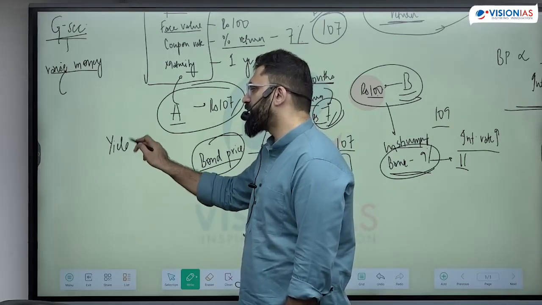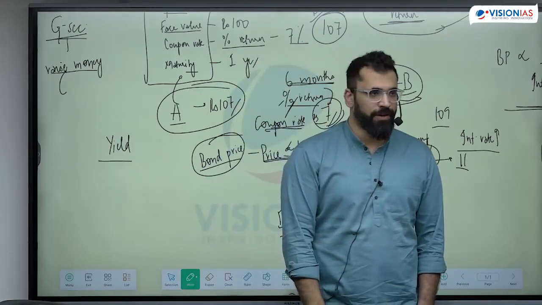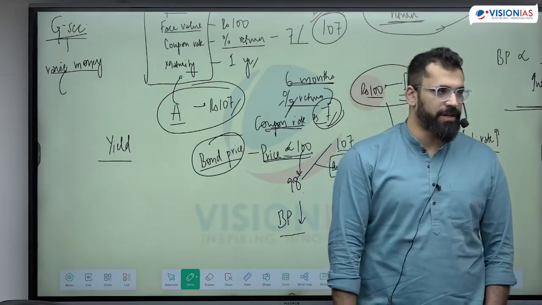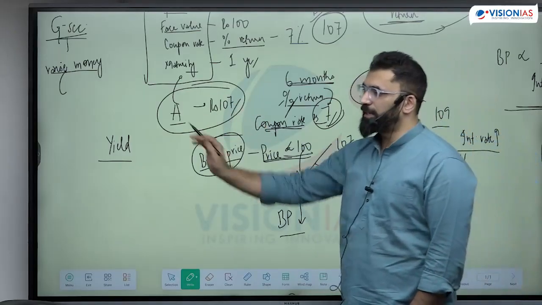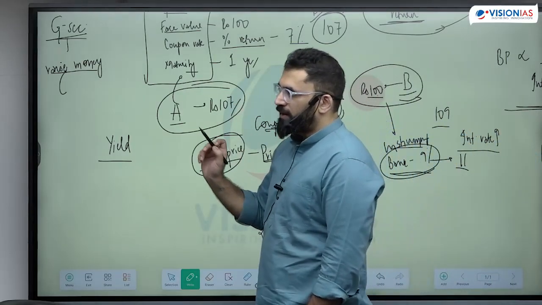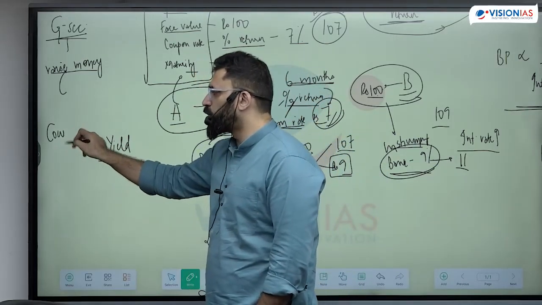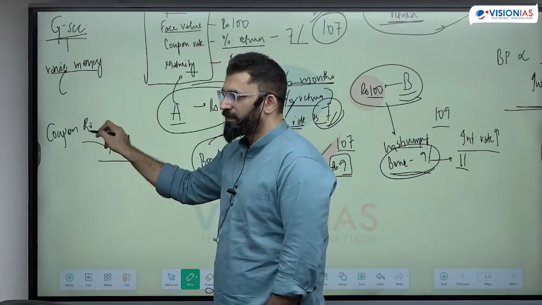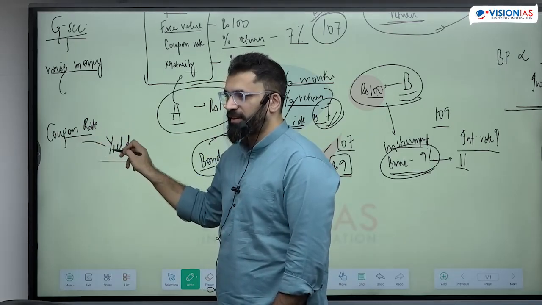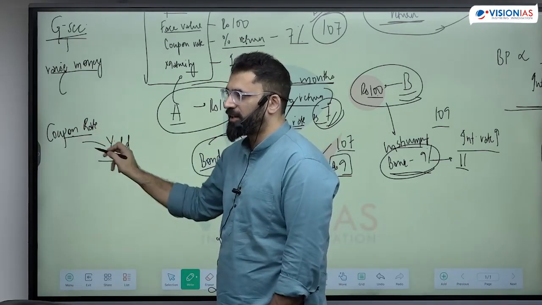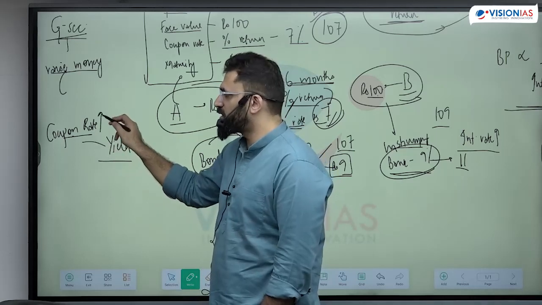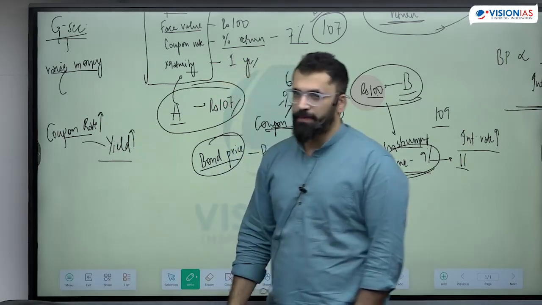Now if I want to check the return of this bond, the return on any bond is called its bond yield. Return on a bond is bond yield. So on what factors is the yield depending? Yield depends on two factors. First, yield is directly related to the coupon rate being offered. If the coupon rate is 7%, my return is 7. If the coupon rate is 9, my yield increases. That means if I increase the coupon rate, my yield goes up.